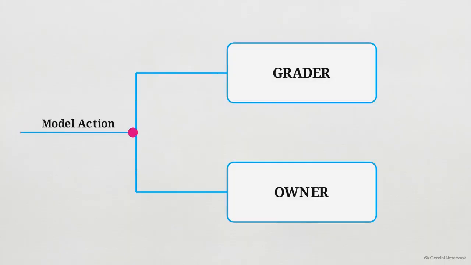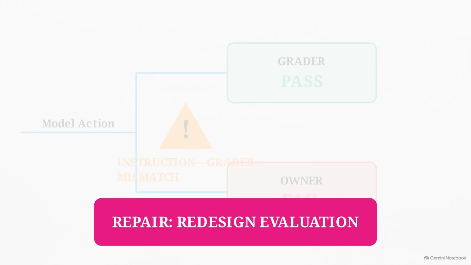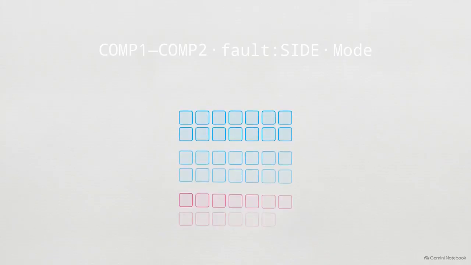Because an agent can pass the grader while failing the owner, the evaluation framework itself becomes a distinct point of failure, separate from the model's intelligence. Engineers translate those lines into a strict diagnostic syntax. First is the edge, identifying the two interacting components, like tool and model. Second is the fault side, explicitly naming the responsible endpoint. Was it the tool's fault or the model's?